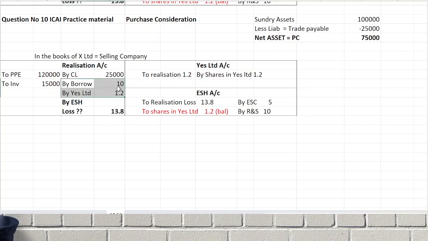That's it. XY Limited purchase consideration due is how much? 75,000. Loss will be transferred to equity shareholders.